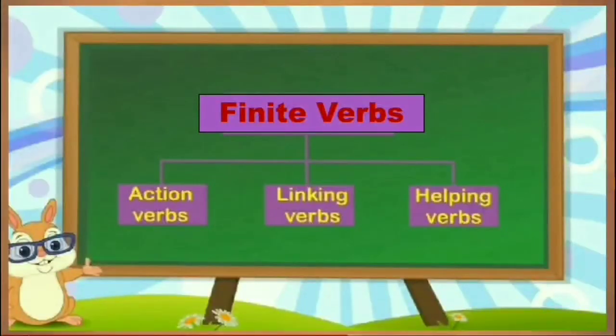First one, kinds of verbs, that is finite verbs. In the finite verbs there are three types of verbs. First one, action verbs, also known as principal verbs or main verbs. And second one, linking verbs. And third one, helping verbs, also known as auxiliary verbs. That's it. Now let us study these one by one in detail.